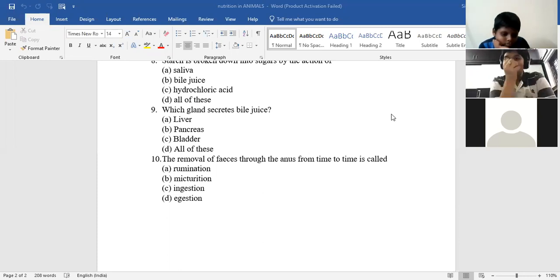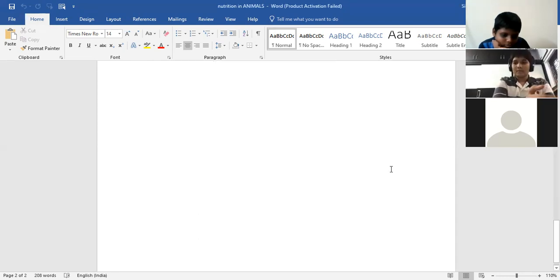Removal of faeces through the anus is called the... Ingestion. Ingestion means intaking of food. Digestion means... Egestion means whatever the waste particles are there in the body, removing them from time to time to the outside. Okay, this is all about the complete paper, simple paper only, right?